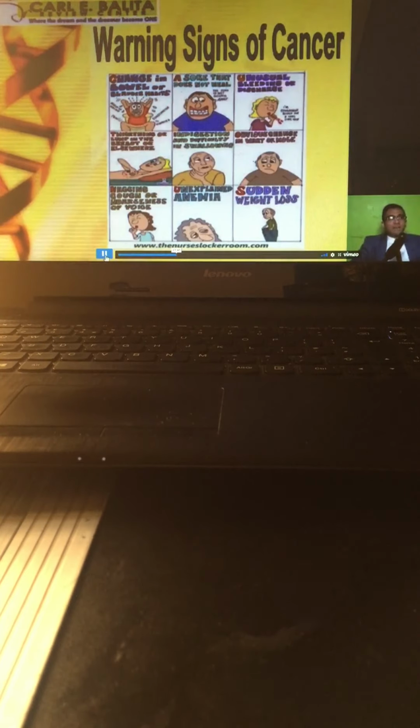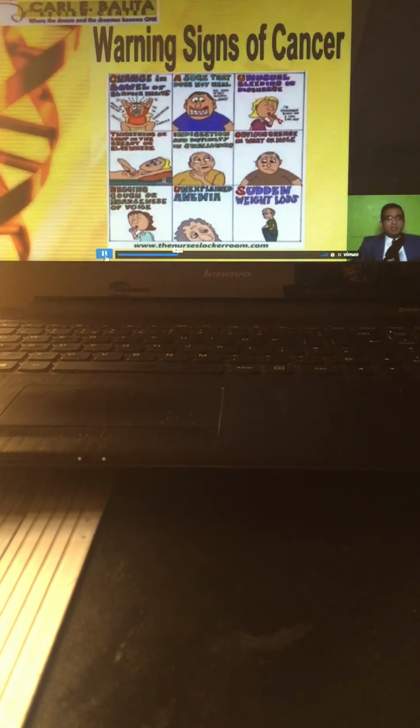What else? Aside from that, you have also your fecal occult. Okay? Ibig sabihin, meron tayong tinatawag na blood streak. Okay? That could be found onto the patient's feces. That could be an indication of colorectal cancer. Hemoptysis. Hemoptysis could be an indicator as well of the development of bronchogenic or your tinatawag po nating lung cancer.